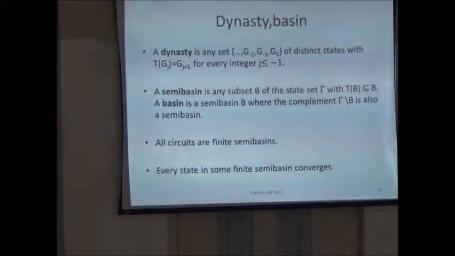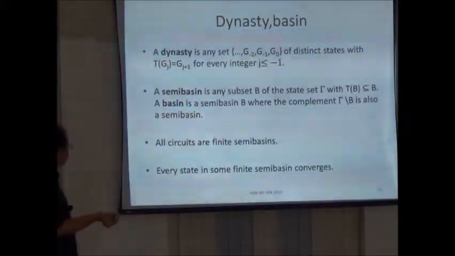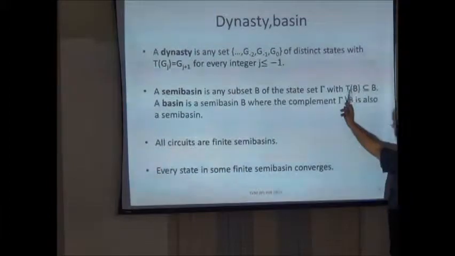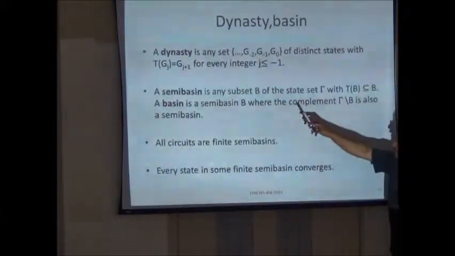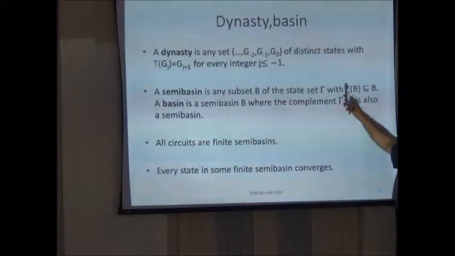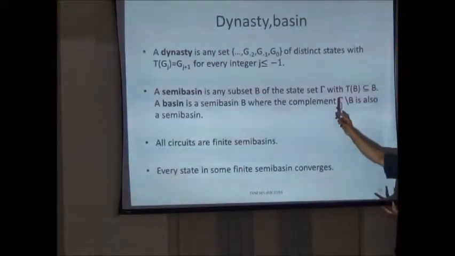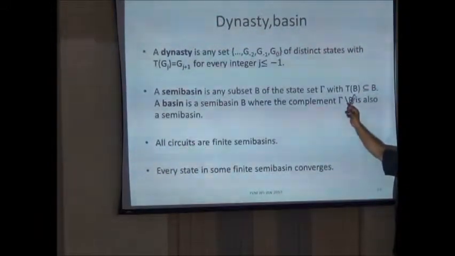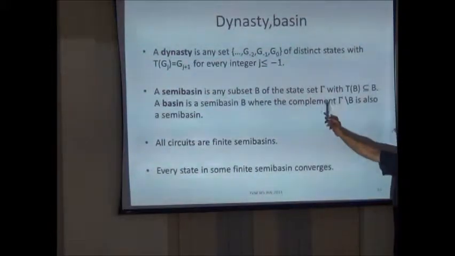We will get some results like all circuits are finite semi-basins. I will spend one second on basin and semi-basin. What is a semi-basin? Some sort of closure property. A subset B of states is a semi-basin if you operate T on B, it lies inside B. It's not going outside. That's what T(B) contained in B means. What is a basin? I want the complement also to be a semi-basin.